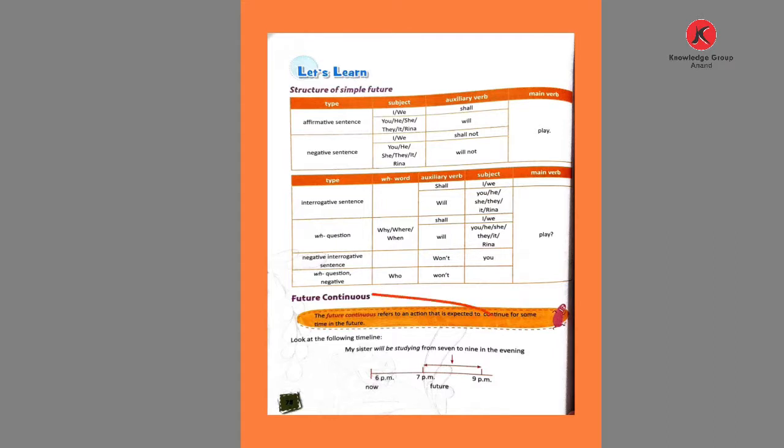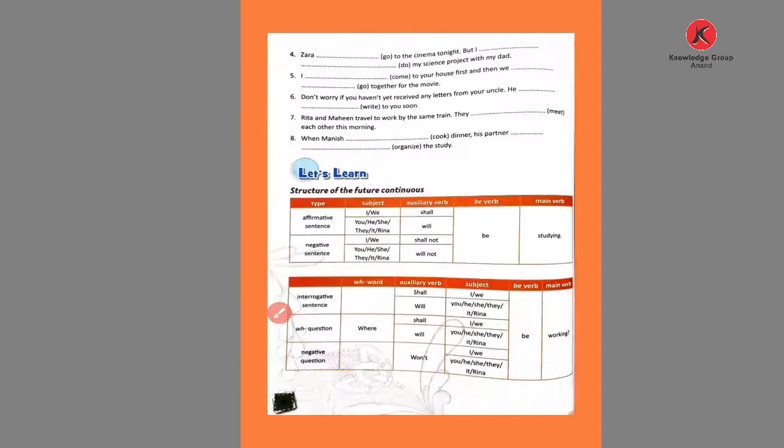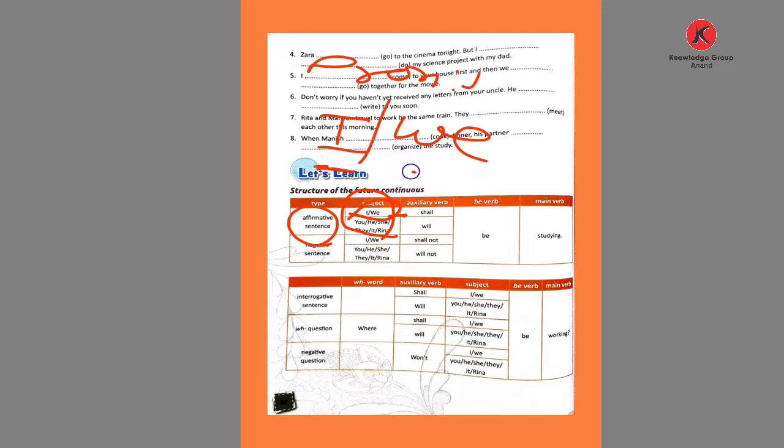See here the structure of future continuous tense. In the affirmative, we use I, we, you, he, she, they, and the pronoun. We use shall or will. But with the pronouns I and we, first person singular and first person plural, we use shall.